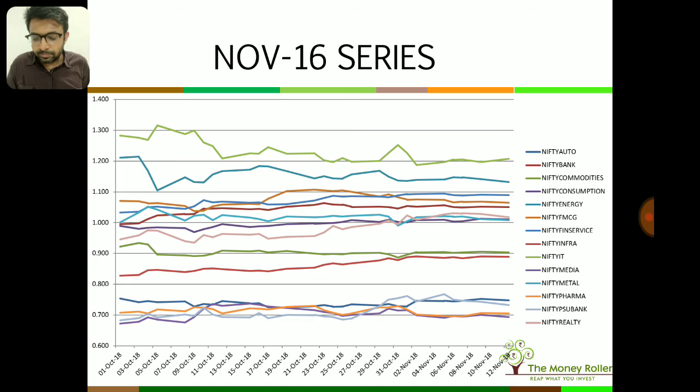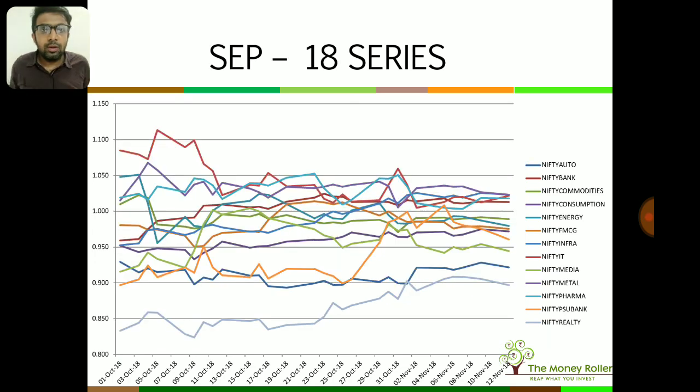So I would like to conclude by looking at the September 18 series out here, plus everything that we discussed: the IT sector is still cyclically upwards, still maybe a buy. The metal sector is turning upwards, definitely a buy. The infra sector has been performing well in the market fall, so that is also a good sign. And the pharma sector has been performing well since May this year, definitely a good sign, worth buying.